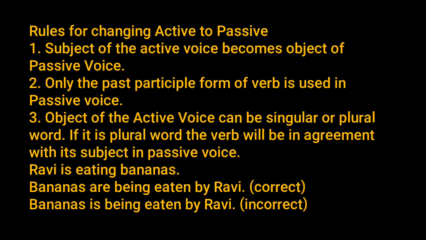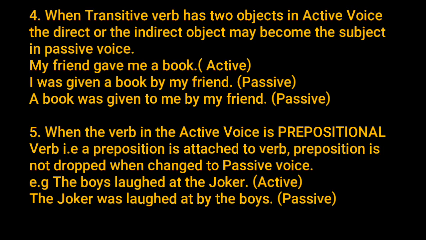For example, Ravi is eating bananas. So the correct one is "bananas are being eaten by Ravi," and "banana is being eaten by Ravi" is wrong, because here we have to go in accordance with the agreement of the verb with the subject. This is most important and you have to keep this in mind. Now let's see rule number 4.